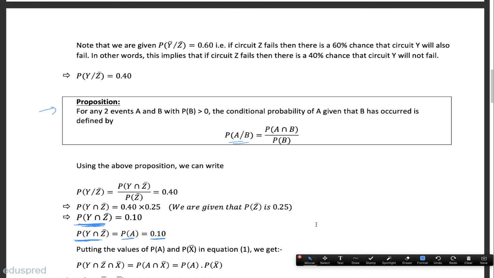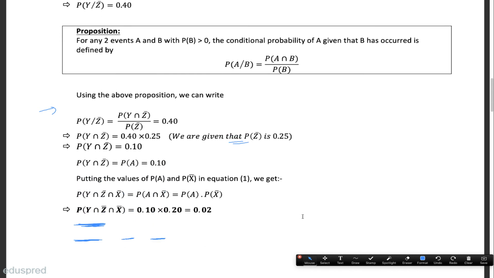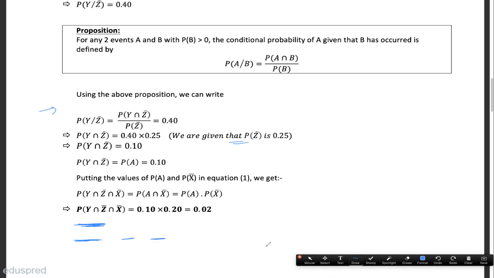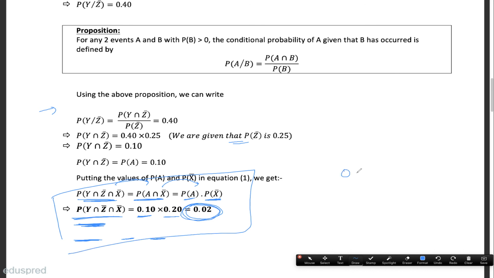If I show you what we have to find, we have to find this, which we wrote as this, because A and x bar are independent. The probability of x bar is 0.2, which we are already given. The probability of A is something we have just found, it is 0.10. So the desired probability is the multiplication of these two, which is 0.10 multiplied by 0.20, and this is equal to 0.02. So that's the answer, 0.02.